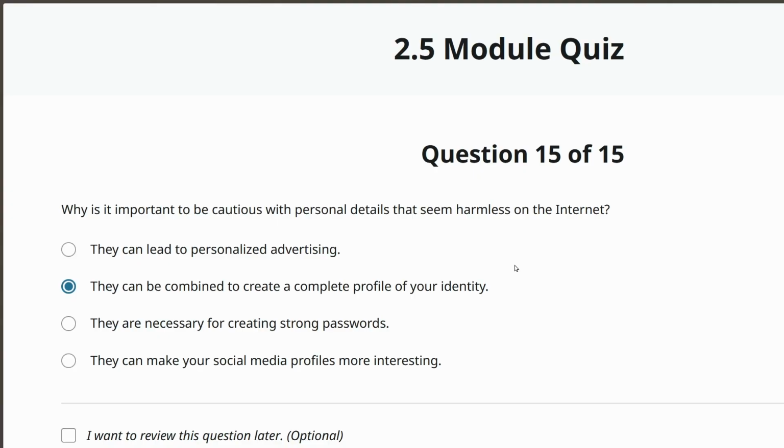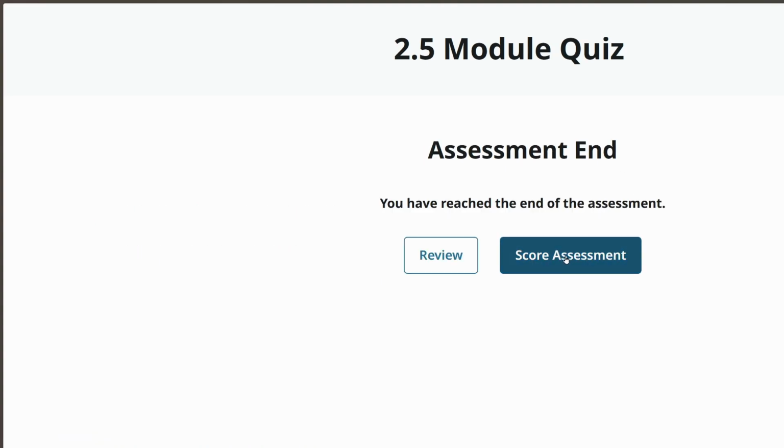This is very important to note, and since this is my last question, I can go on a little bit of a tangent. If you know me, if you've met me in person, you know that I like to play online games. Now, a lot of people on these online games are very bold because they think that they are behind an anonymous account. I'm going to go ahead and hit next.